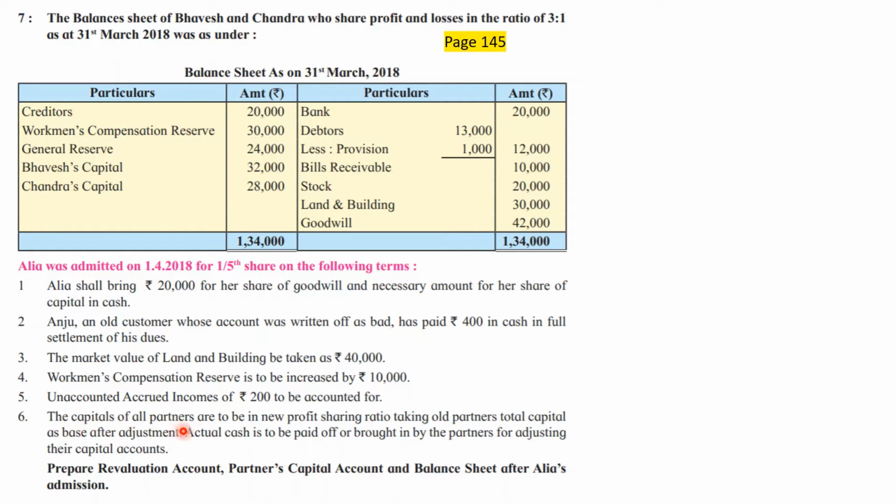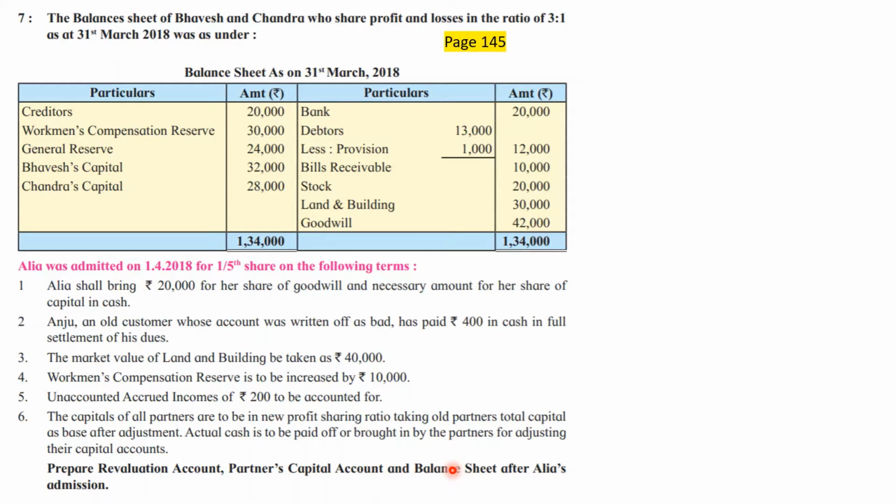The capitals of all partners are to be in the new PSR, taking the old partners' total capital as base after adjustment. Actual cash is to be paid off or brought in by the partners for adjusting their capital accounts. So this is the most important adjustment of this problem. We are going to discuss it in detail while solving it. What are we required to prepare? Revaluation account, partners' capital account and balance sheet after Alia's admission.